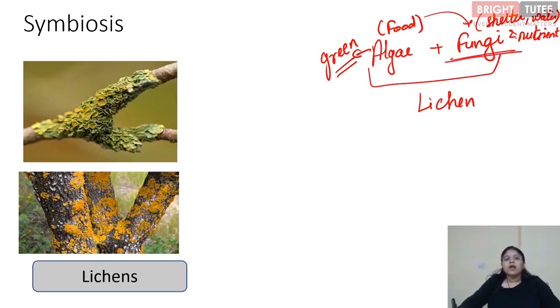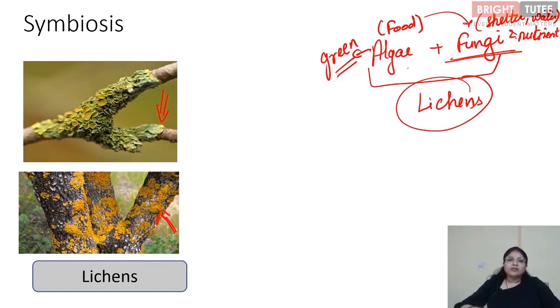We know that fungi are non-green organisms, that means they're not able to perform photosynthesis, and that's why this relationship is beneficial for both. And this relationship is known as lichens. This is what it looks like, right? This is lichen which is growing on the trees. So this is a symbiotic relationship, and whenever asked, always remember that lichens are made up of an alga and a fungus, and the alga is the one which is able to synthesize the food and provides this to the fungus, and the fungus is the one which provides shelter, water and nutrients to the alga.